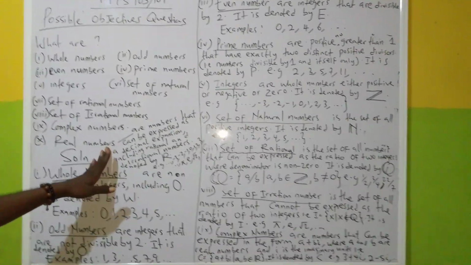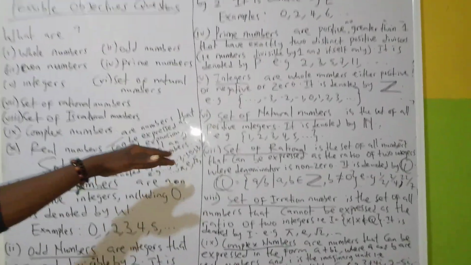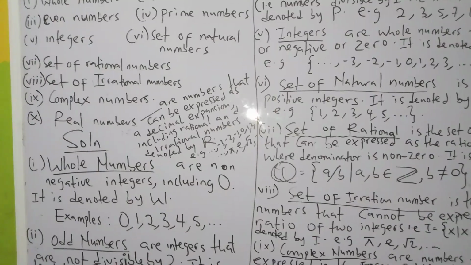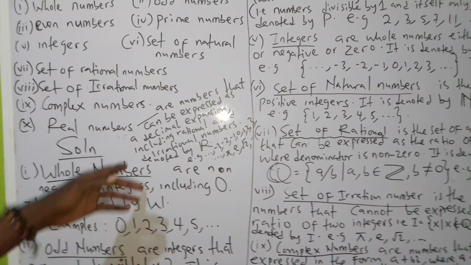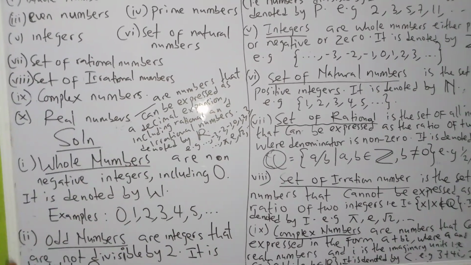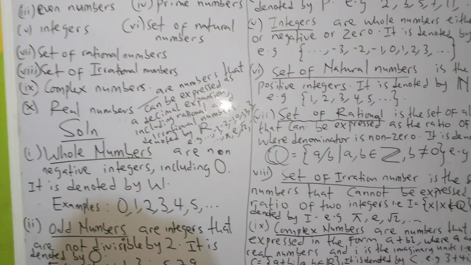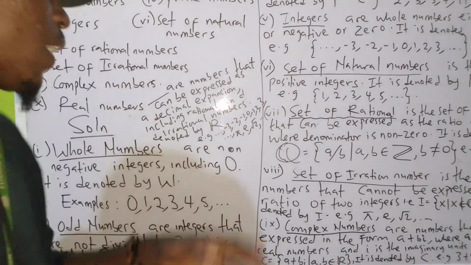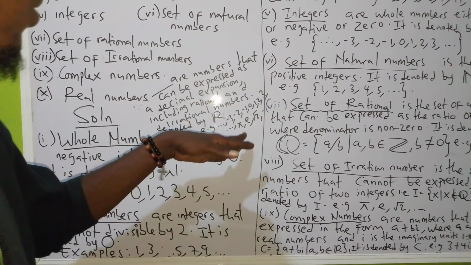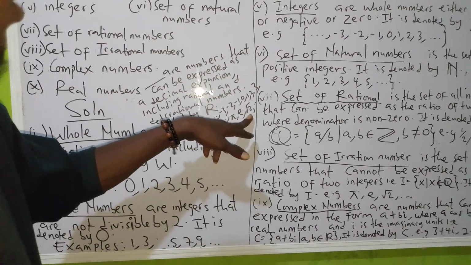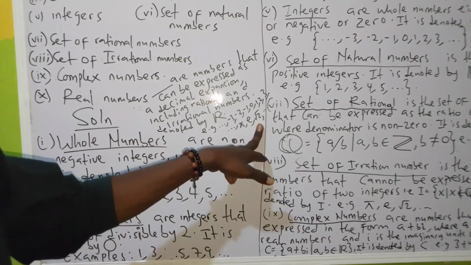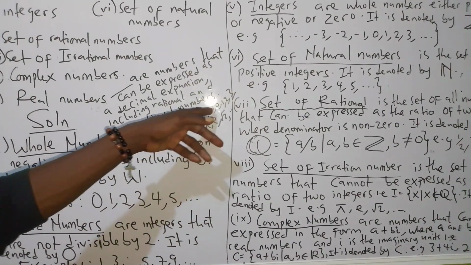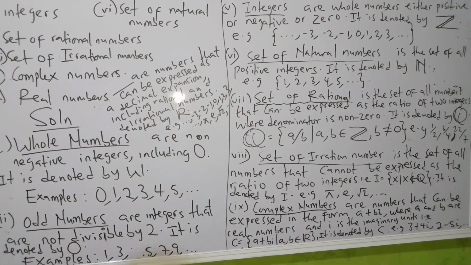Now these real numbers are numbers that can be expressed as a decimal expansion, including rational and irrational numbers. So these numbers can be expressed as an expansion of decimals. They also include rational and irrational numbers. You can see the examples. So where are the rational numbers? These ones are irrational numbers here. Is that clear? And it also includes rational numbers. These are the expansions of what we are talking about.